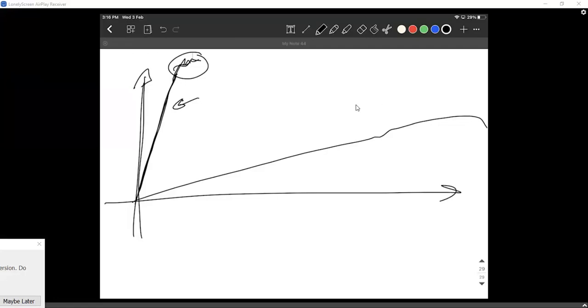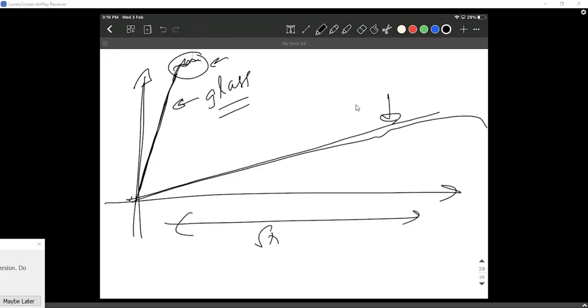Sir, some materials don't need to have that snapping point like going down, right, sir? Yeah, like I said, different materials have different styles. In my opinion, glass looks like this. The graph for glass looks like this. It can take a lot of stress, but once it breaks, it breaks immediately. It won't really bend a lot like this graph. Rubber bands can elongate, right? There is a lot of strain, for example. So this will be a rubber. This is a glass, in my opinion.